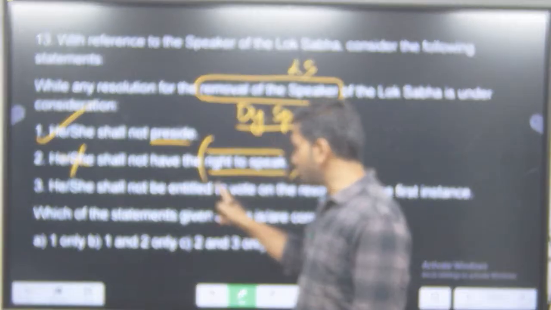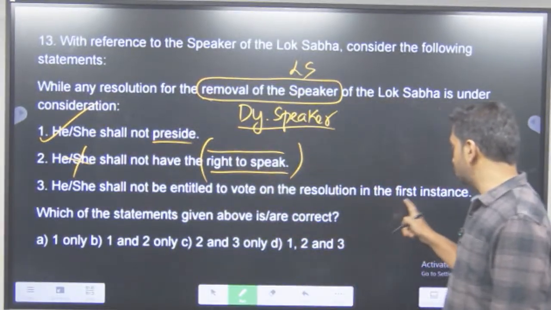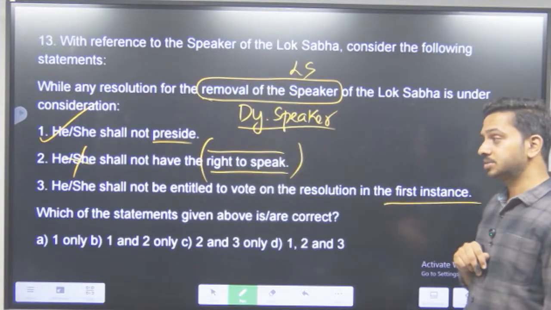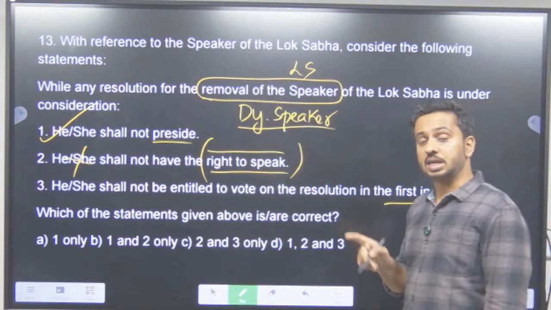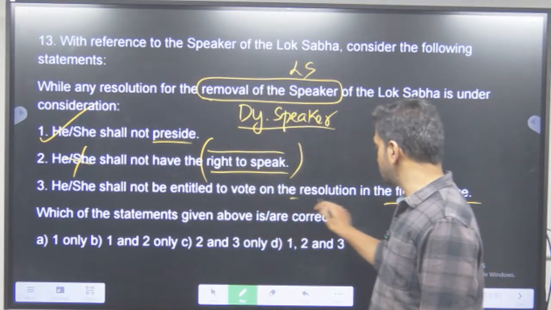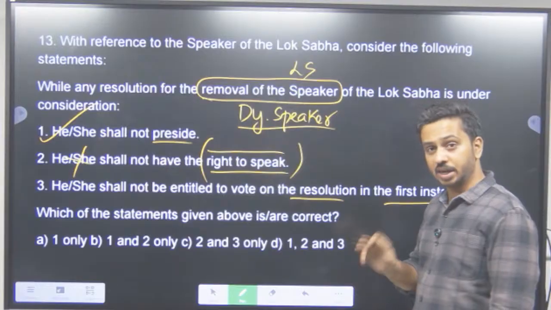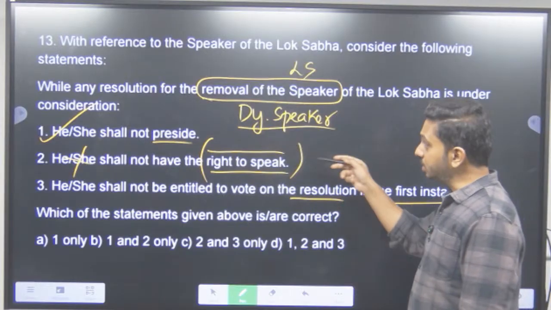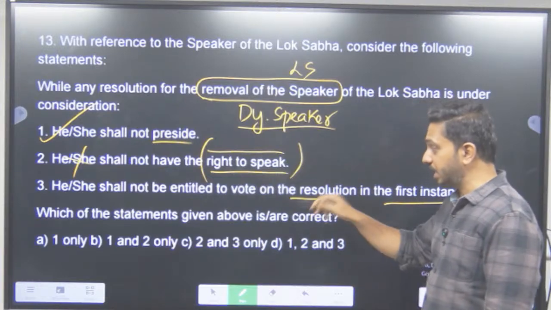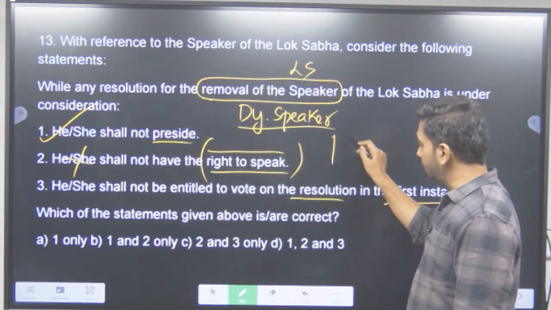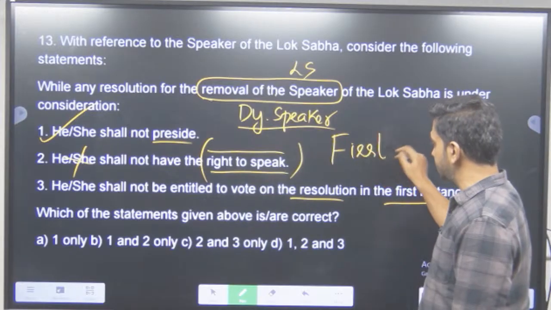He or she shall not be entitled to vote on the resolution in the first instance. Is it correct? Generally speaking, speaker has no right to vote on the resolution in the first instance. Correct. But when there is a motion for removal of the speaker itself, he acts like a normal member. That means, can he vote in the first instance? Yes.